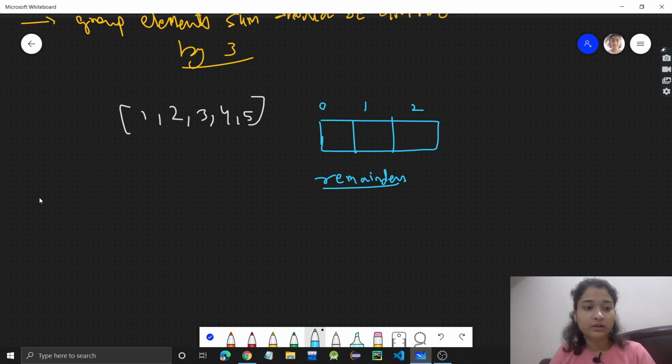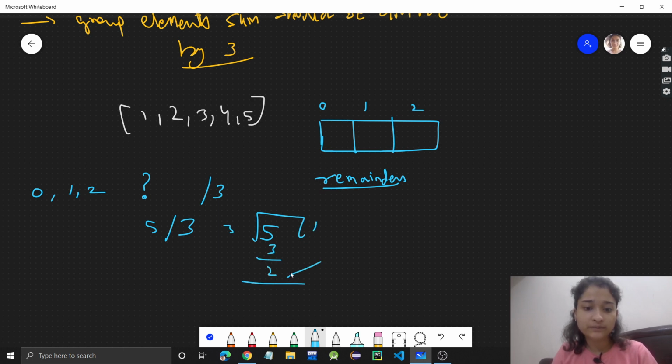Remainders could be 0, 1 or 2, because we are dividing by 3, so the remainder cannot go above 3. For example, if I divide 5 by 3, 3 ones are 3, it will go, and 2 will be the remainder. So every time the remainder will be less than 3, so it could be 0, 1 or 2, and the count I will be storing here.